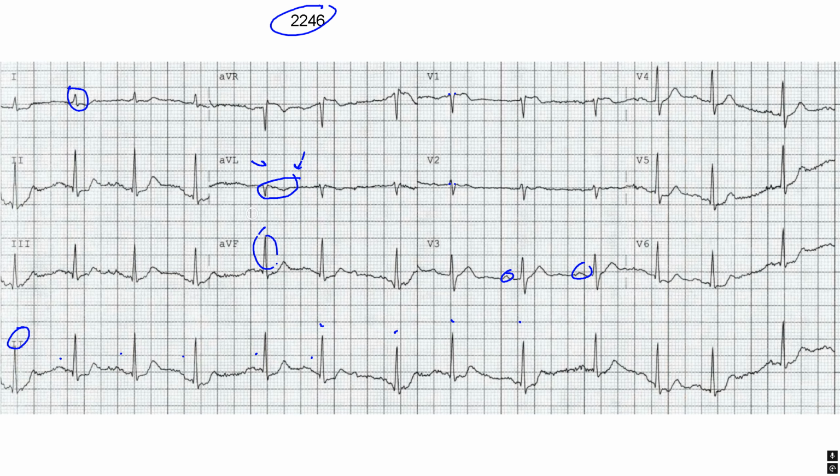Not only note that it's inverted, but note how linear it is. Look how straight this line is, and also how straight it is compared to the amplitude of the QRS. The amount of linearity here is definitely greater than 1/4 of the amplitude of the QRS. That's always concerning for me.